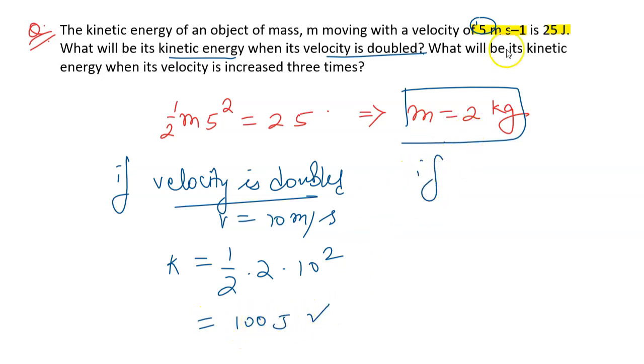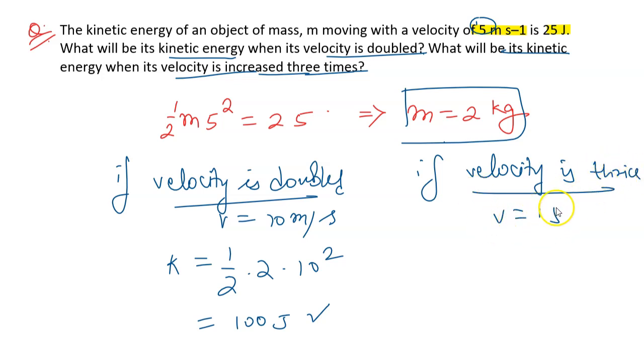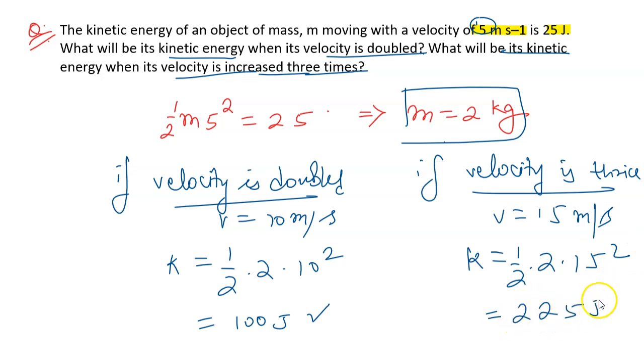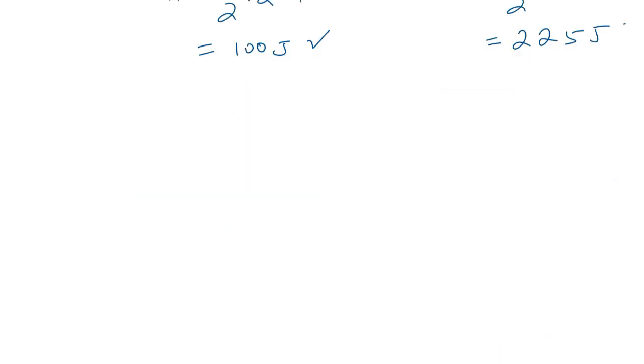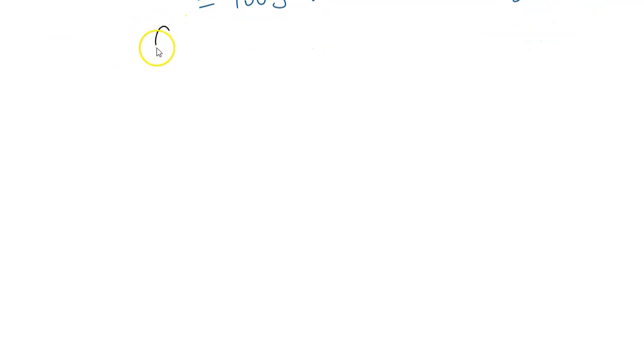Now if its velocity is made thrice, V becomes 15, and this gives us kinetic energy as half times mass times velocity squared. So that is 225 joules. Now let us see the conservation of energy.